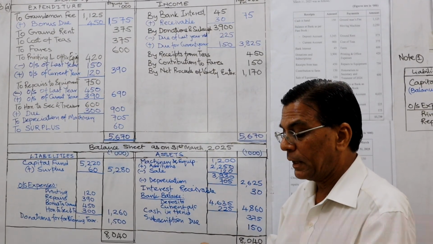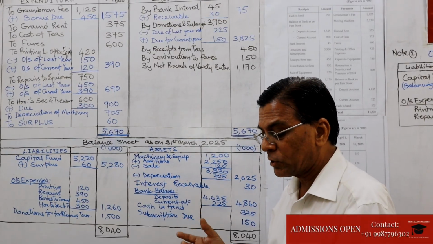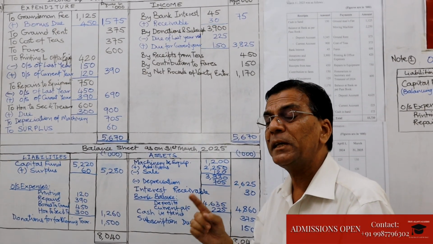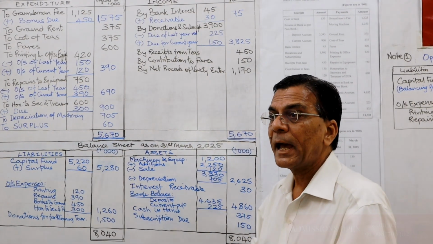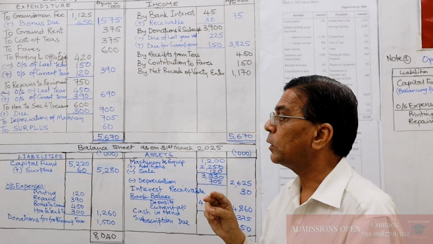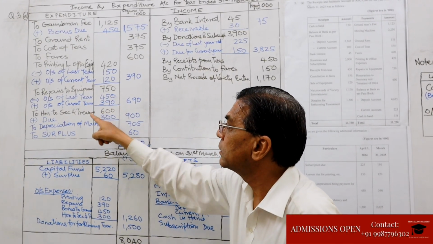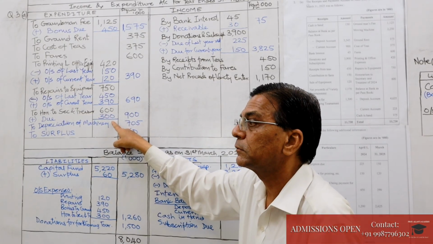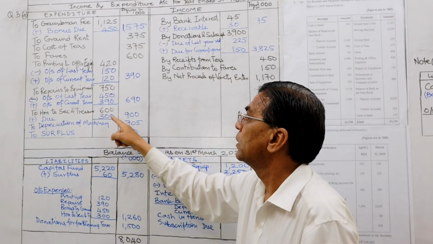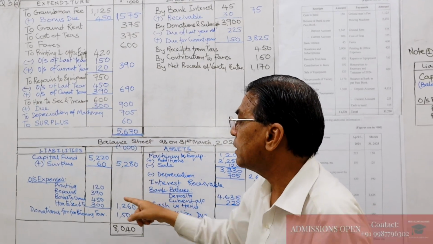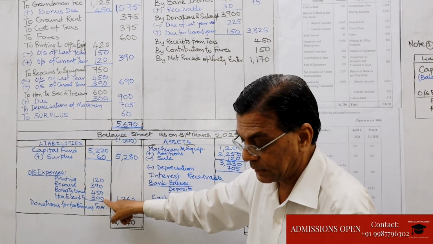And now coming to the final adjustments. They are saying that the honorarium to the secretary and the treasurer should be increased by a total of rupees 3 lakhs. As I mentioned earlier, you have to convert this 3 lakhs into thousands, so it will be 300. So the honorarium of the secretary and treasurer will increase by 300. They are saying by a total of 300 it has to increase, so the total will come to 900. The second effect: it is outstanding for the current year, therefore it will appear on the liabilities side.